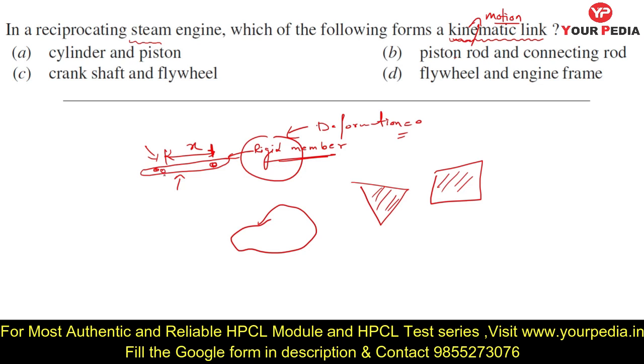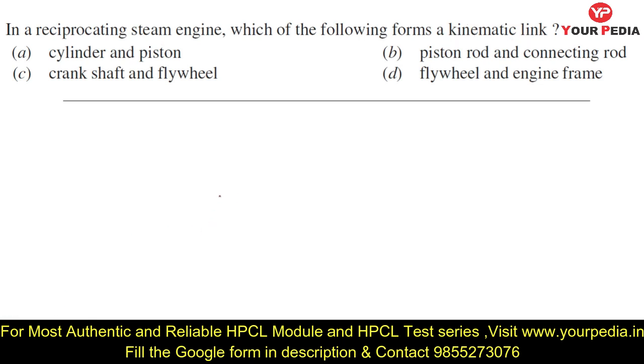Now, which of the following is a link? A link means there is a single quantity, there are no two bodies or no relative motion. If I talk about the cylinder and piston, before discussing that, let me give you an idea of this. This is a crank, then the connecting rod, then the piston, and then the cylinder.